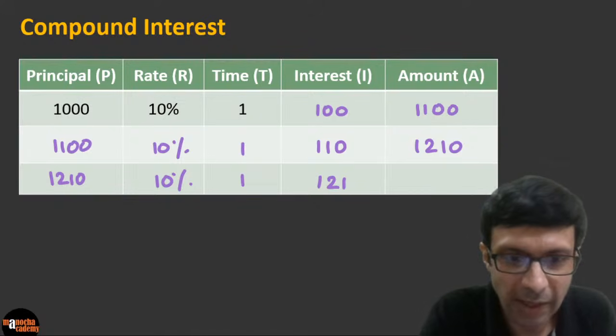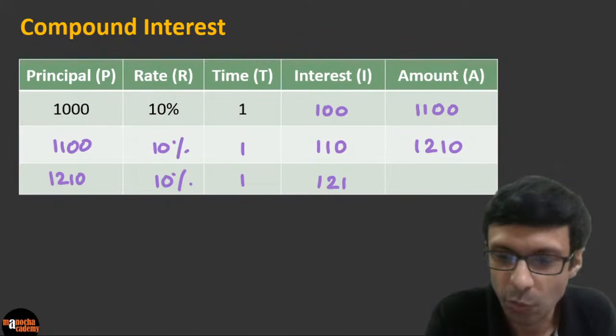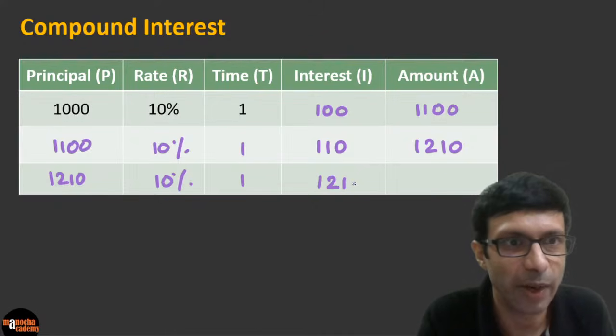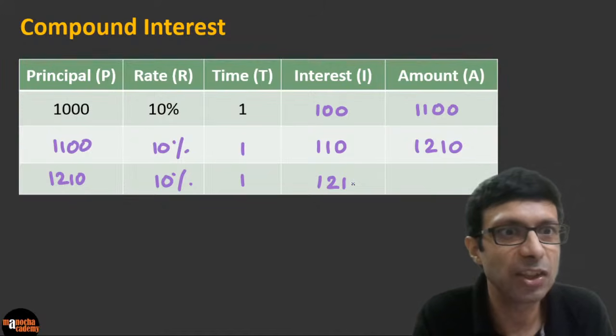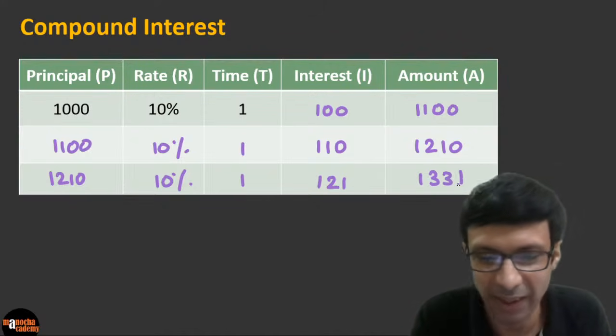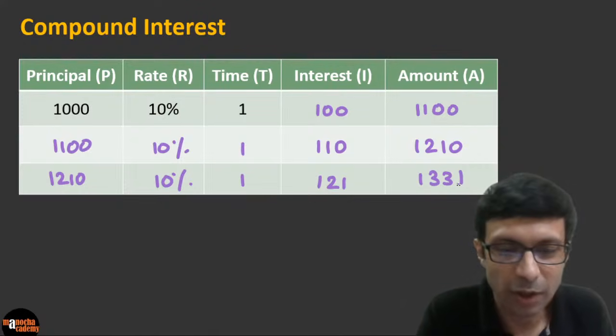So we simply add the amount here, and what do we get here, guys? So we are basically going to get 1210 plus 121. Excellent. I see Sirisha has the right answer here. It's 1331. Fantastic. So please understand this concept.